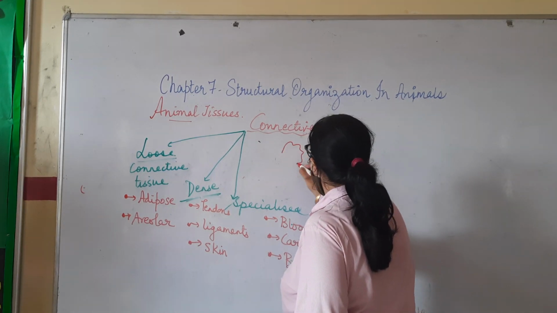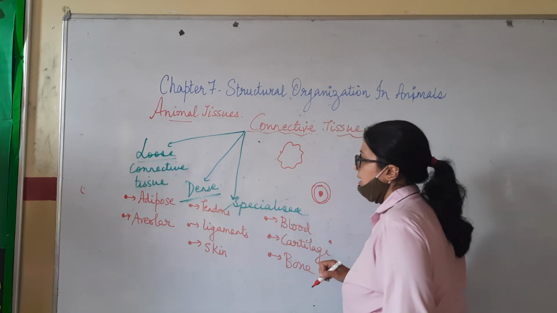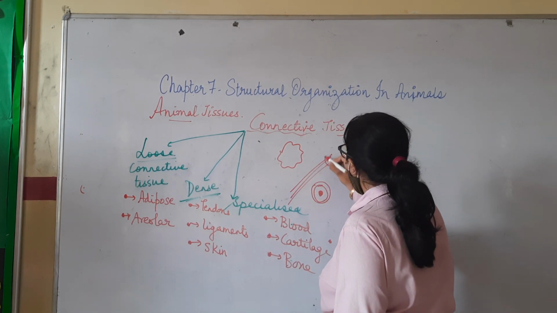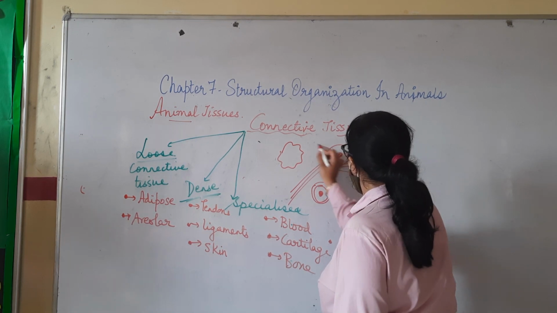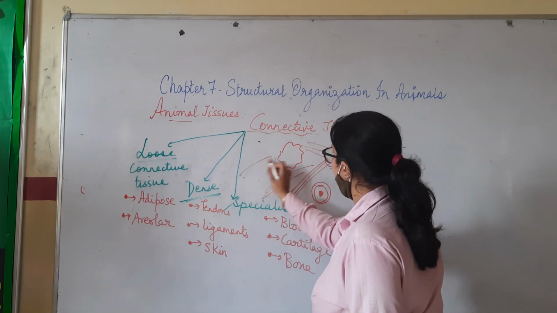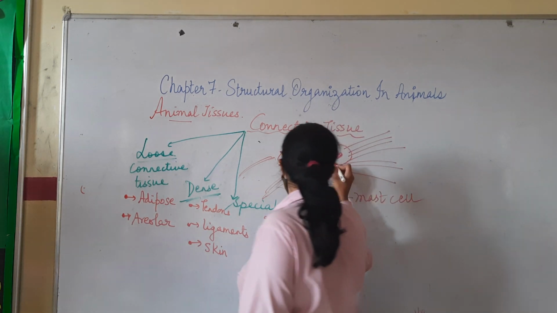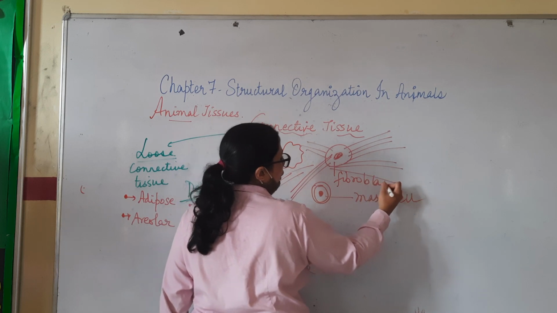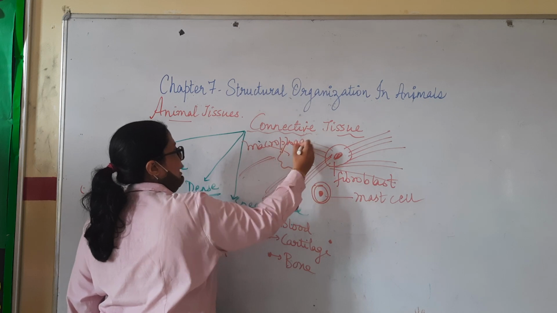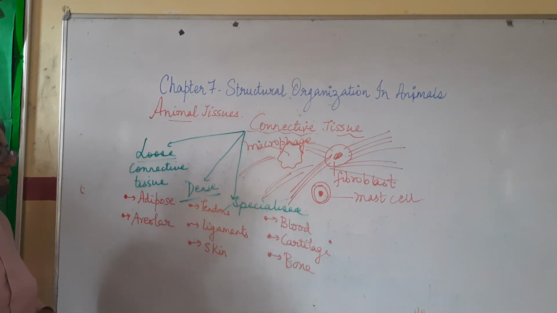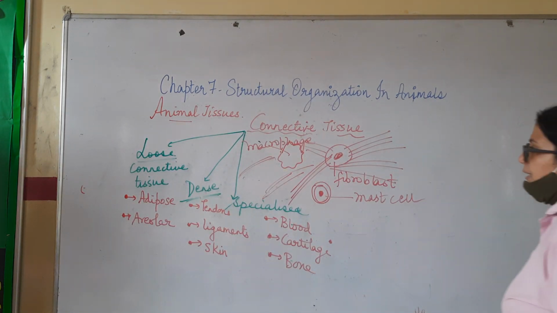It contains actually a number of cells. Let us see what are those cells present in this areolar connective tissue. There are fibroblasts and a lot of fibers which are loosely connected. One cell is the mast cell, which has a role in allergic reactions. This is the fibroblast which will form the fibers, and this is the macrophage, which is going to capture any foreign material. So areolar connective tissue is mainly helping in the repair mechanism of the cell and is highly abundant.